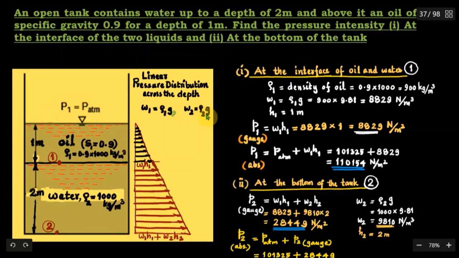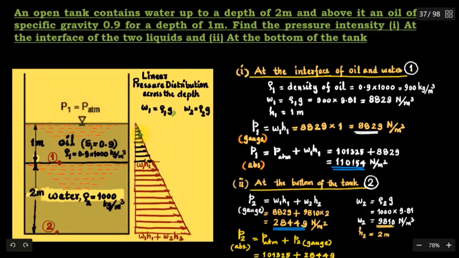So for water, rho 2 is 1000 and G is 9.81, so it's 9810 Newton per cubic meter, that is the specific weight of water. And now the respective heights of the liquid columns. Oil column has a height of 1 meter, and the water column has a height of 2 meters.